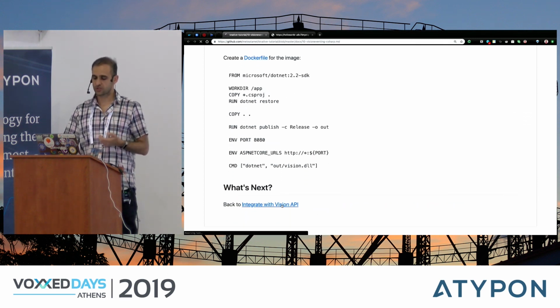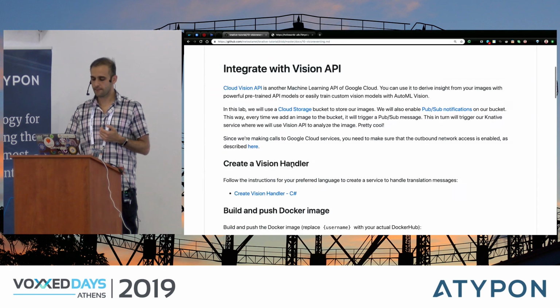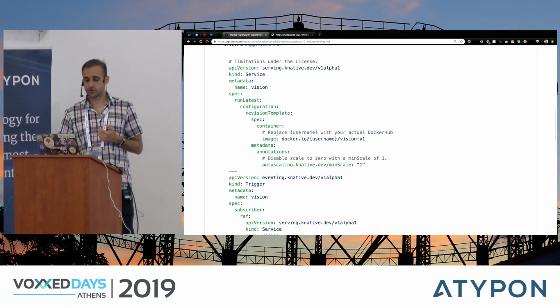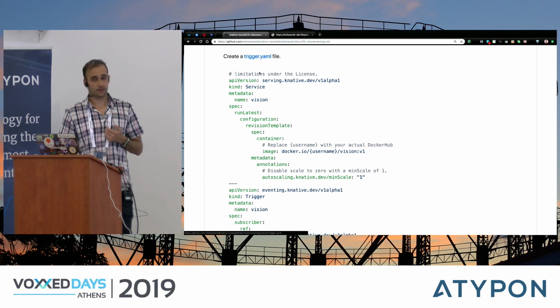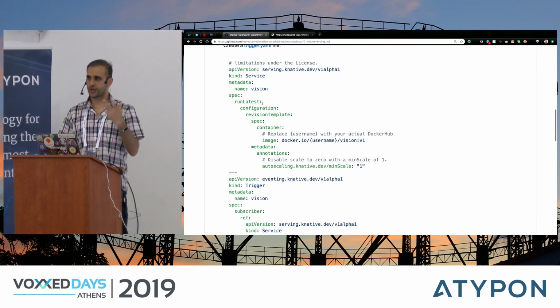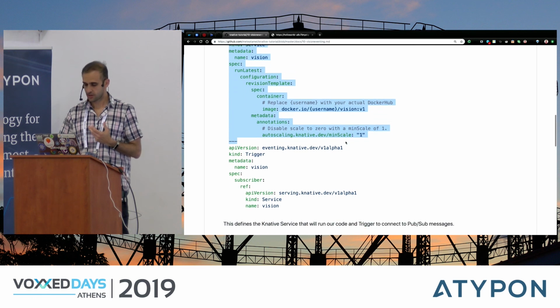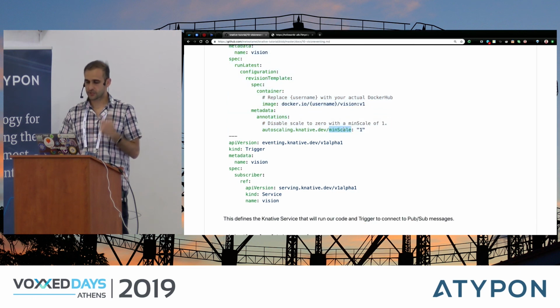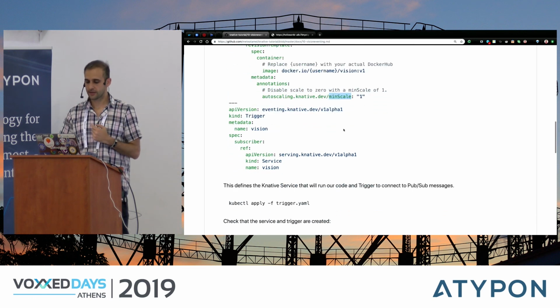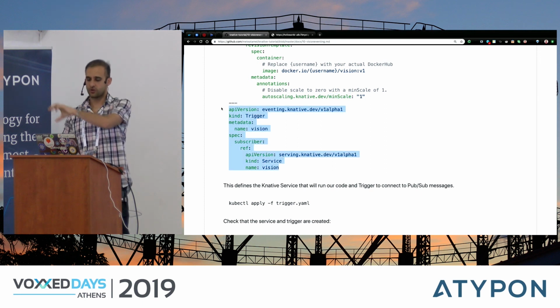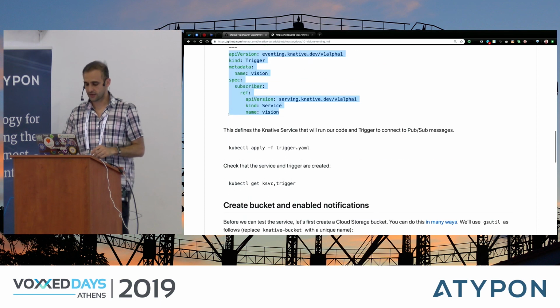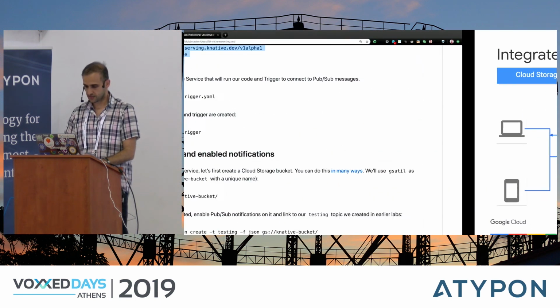I will build a Docker file. And then I will push the image to Docker Hub. And then eventually, I will create something called trigger.yaml. So in this YAML file, I'm doing two things. One is I'm defining my service that points to my Vision Docker Hub image. And I'm setting minimum scale to 1 to make sure that I have 1 running. And then I'm also defining a trigger that will connect my broker to my service, right? And I'm not doing any filtering here. So let's do this.